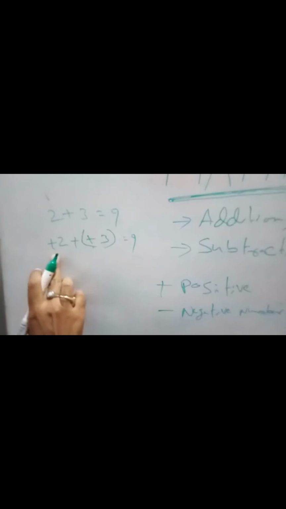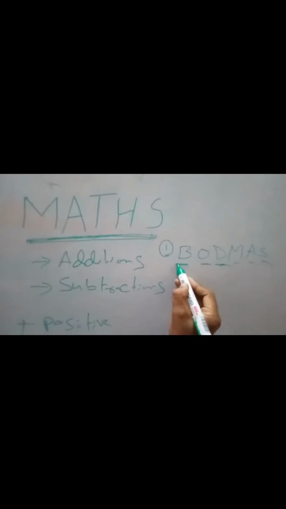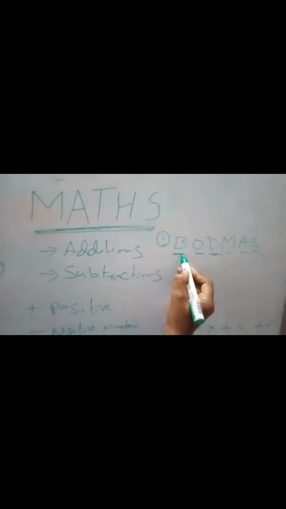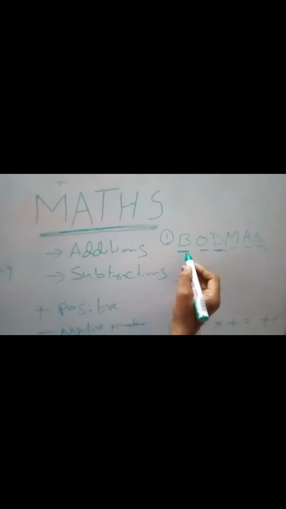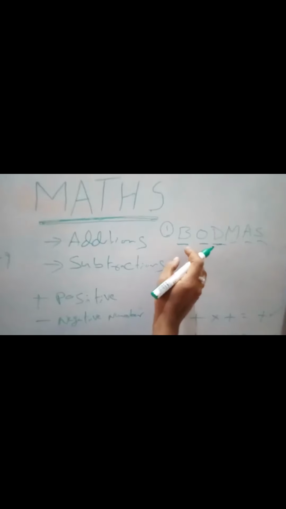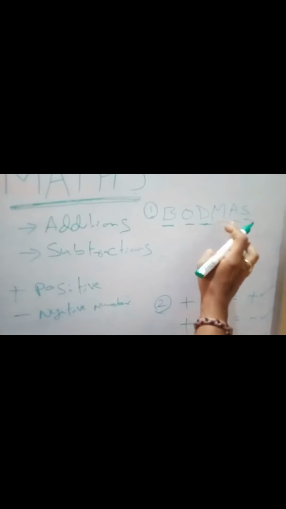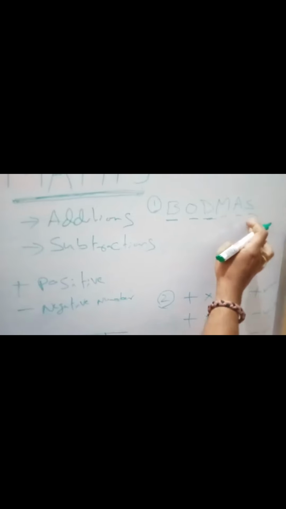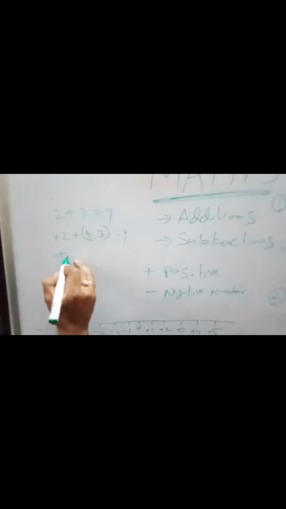If you remember the BODMAS theory, what is the BODMAS here? B means bracket. So first we have to simplify the calculations in the bracket. Next division, next multiplication, next addition, then subtraction. So here first, whatever is in the bracket, we have to clear it first. So we have to write +2.